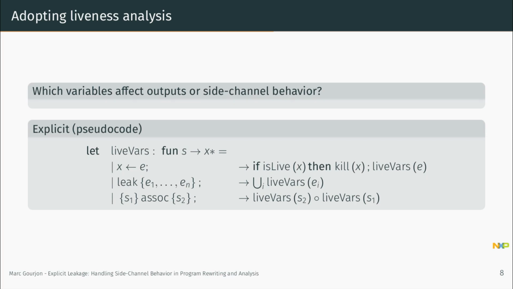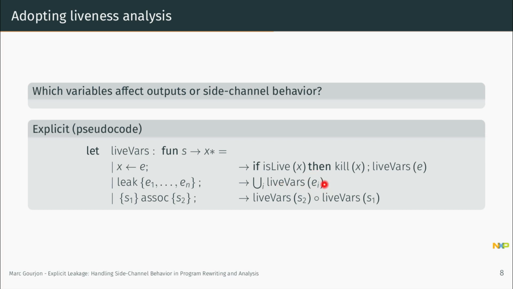As a first transformation, I would like to introduce a liveness analysis pass, which computes not only which variables affect outputs, but also which variables affect sidechannel behavior in a program. And this is quite easy since we have a dedicated leak statement. The analysis can be made aware of leakage and tag all the variables which are used in leak expressions.